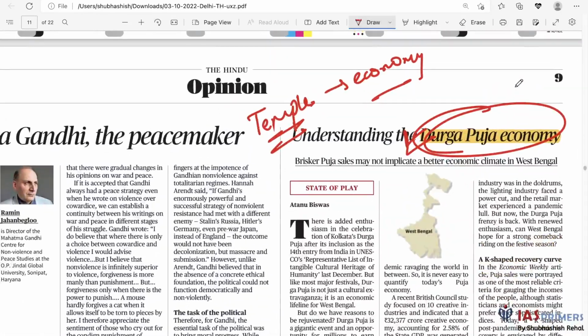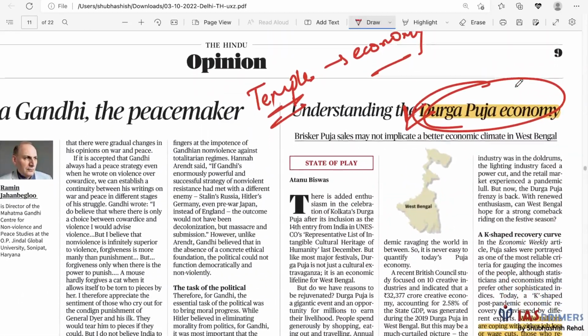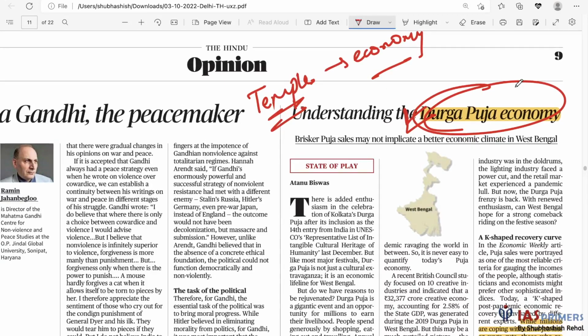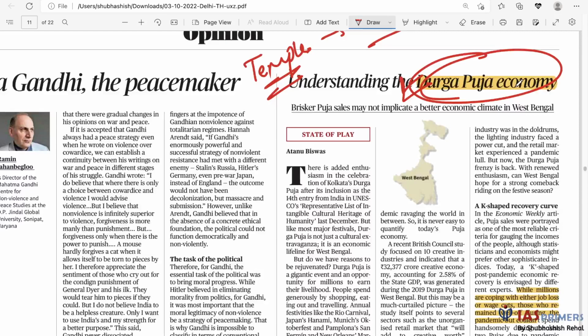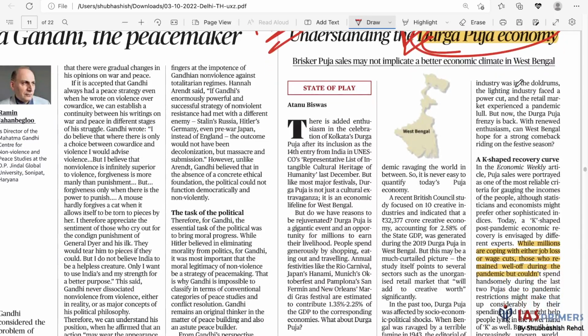Basically, this is talking about the Durga Puja economy, where, as we expect with any festival, Navratri, any festival, there are sales and people tend to spend more on those occasions. The same applies under the Durga Puja economy. People are willing to spend more during distinct festivities. All the sculptors and craftsmen engaged in this also tend to benefit. Most of them belong to the informal economy, so the informal economy tends to benefit because of this.